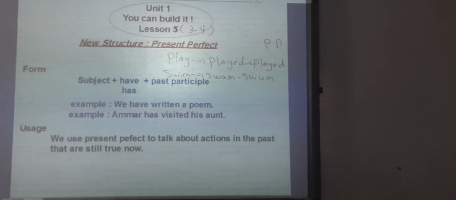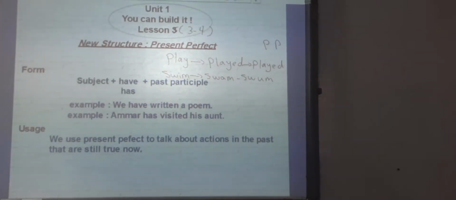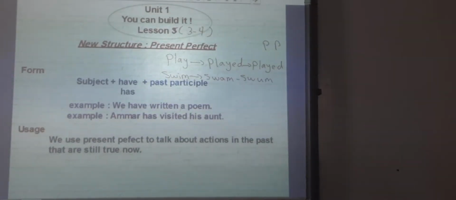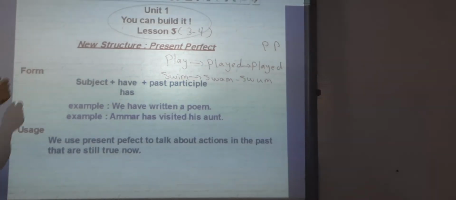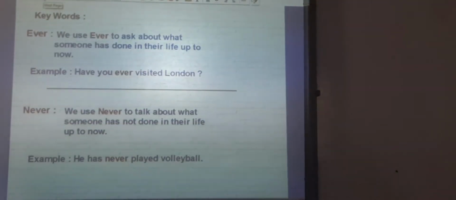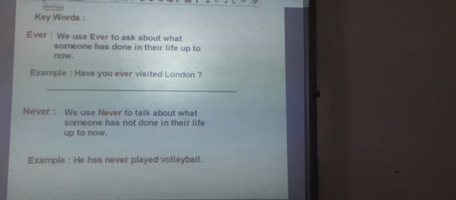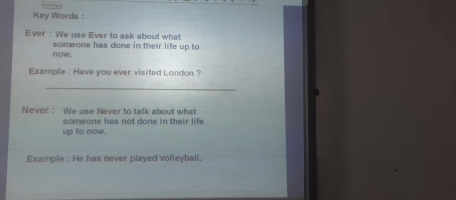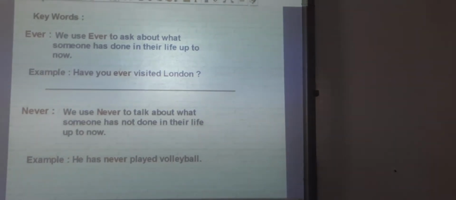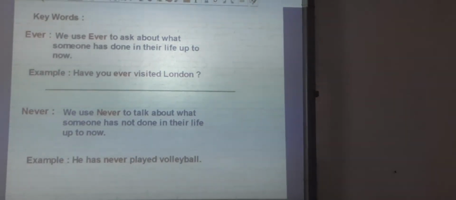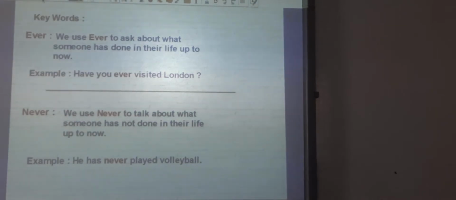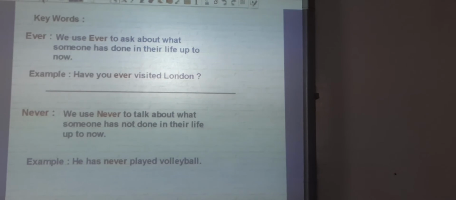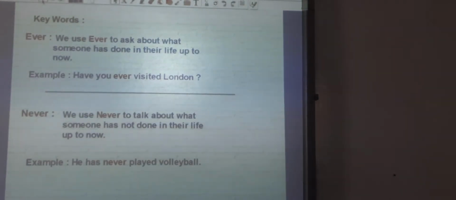Okay, in present perfect, we have some words we use, such as since, for, ever, never. First, let's study ever. Ever is used in questions that begin with have or has, and we use ever to ask about what someone has done in their life up to now. For example, have you ever visited London? Have you ever climbed a mountain? Okay, have you ever cleaned the kitchen?